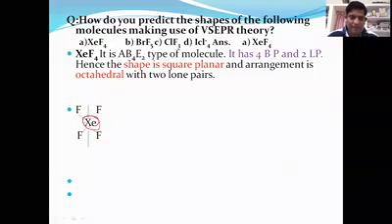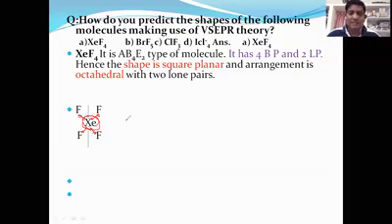Xenon has 4 bonding orbitals, that is, 4 bonds, and these 4 bonds are sigma, single bonds. Each bond contains 2 electrons, the bond being the sharing of 2 electrons.